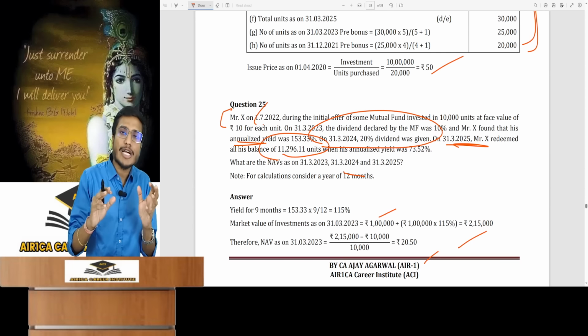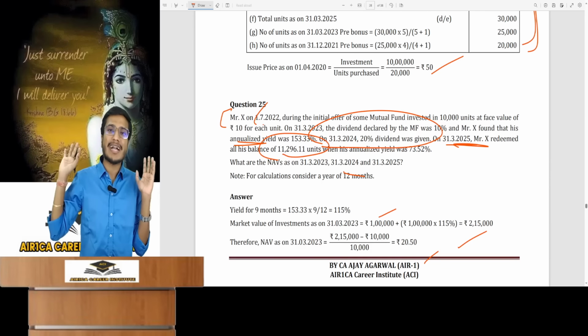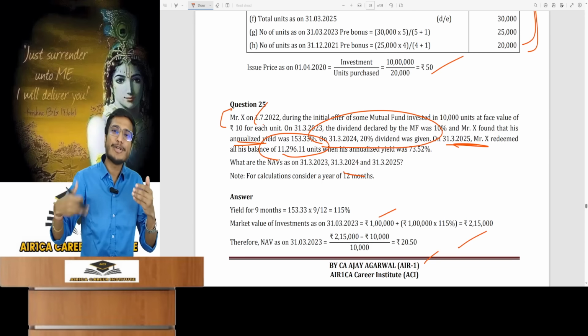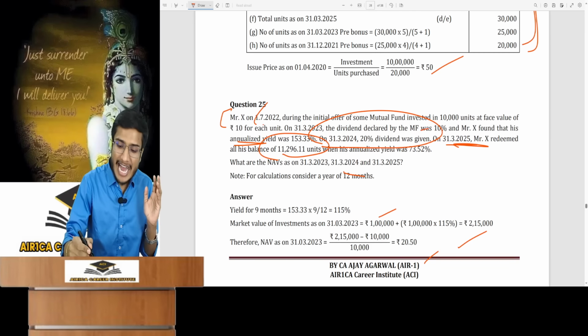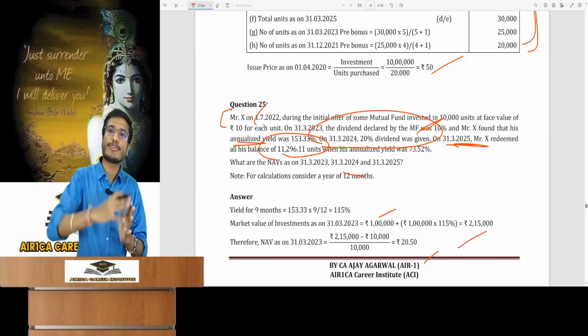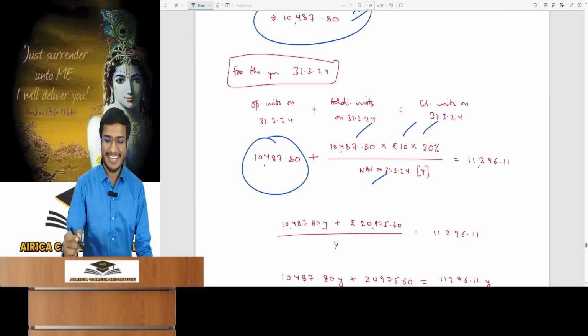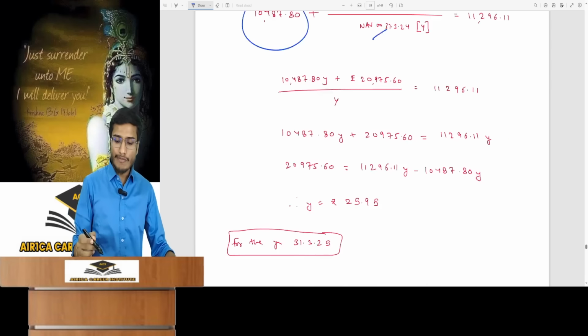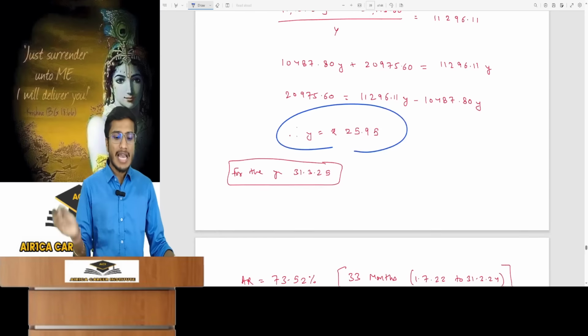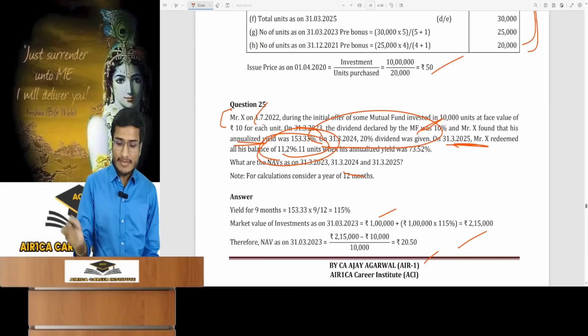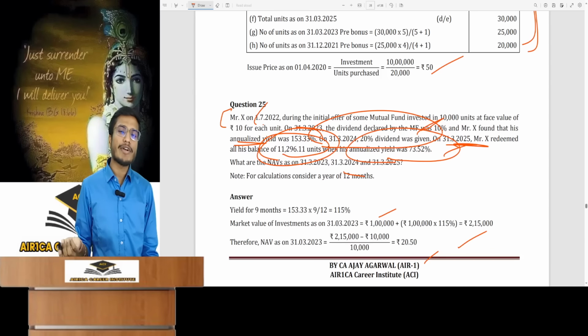This means that after 31st March 24, the mutual fund did not distribute any further dividends. Means the units would never have changed after that. The closing balance on 31st March 24 would have remained the balance later. Means this total balance is the closing of 31st March 24. Understood. Solve the equation for the NAV for 31st March 24. Lastly, for 31st March 25, the annualized yield became 73.52%.